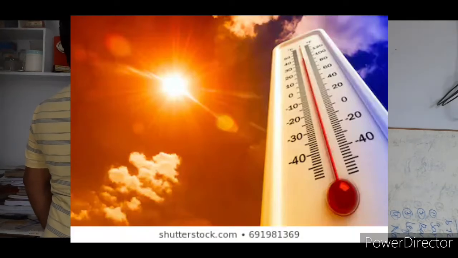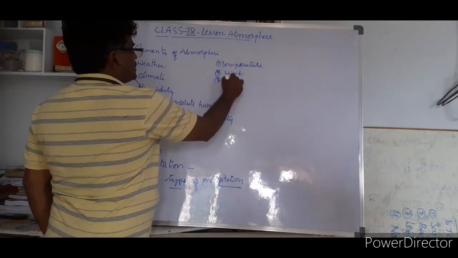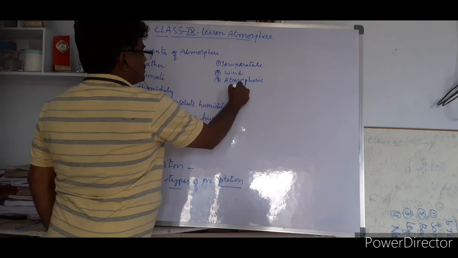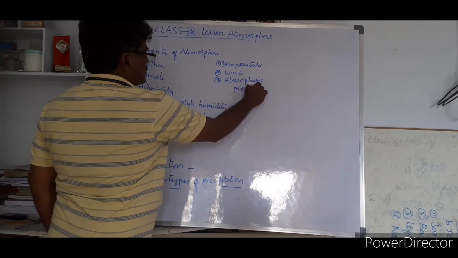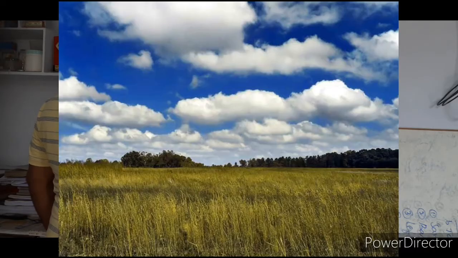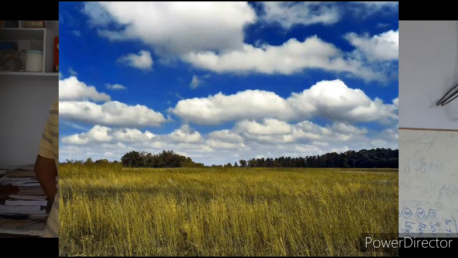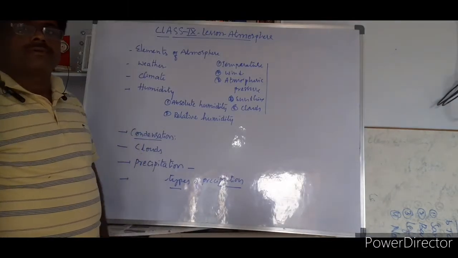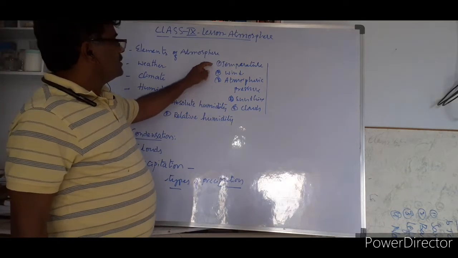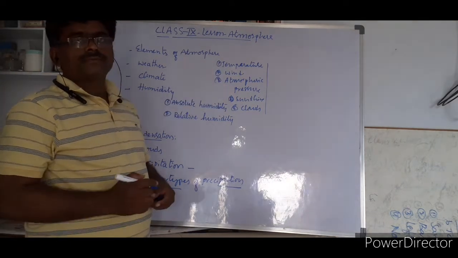The first one is temperature, second one is wind, and third one is atmospheric pressure, and fourth one is sunshine, and fifth one is clouds. So these are generally what we call elements of atmosphere. If anything is changed, the entire atmosphere is changed.